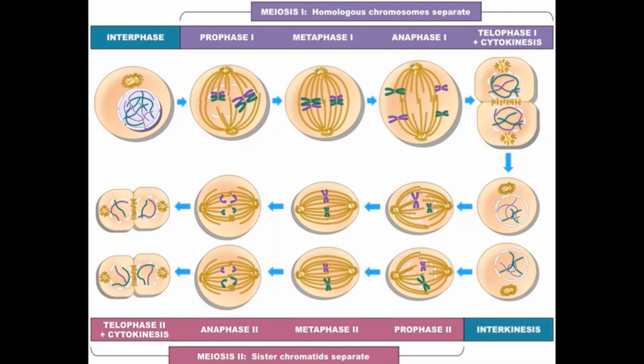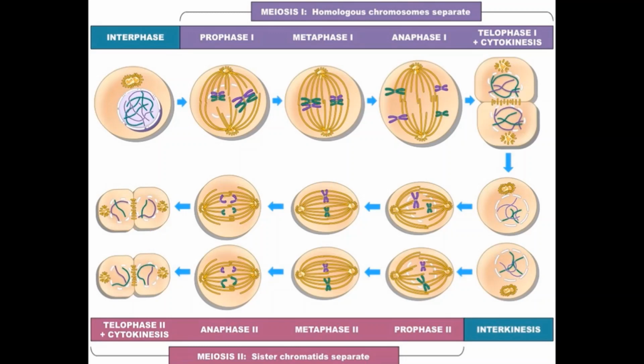As we said earlier, cytokinesis in plants takes place by cell plate formation, whereas in animal cells, it takes place by cell furrow formation. The two daughter cells which are formed at the end of meiosis 1 further undergo meiosis 2, that is, in prophase 2, nucleus, nucleolus, and nuclear membrane start disappearing. In metaphase 2, chromosomes come at the equator. In anaphase 2, chromosome splits to form sister chromatids which start going away. By the end of telophase 2, we can see each cell with two nuclei, and it leads to cytokinesis to form 4 daughter cells.